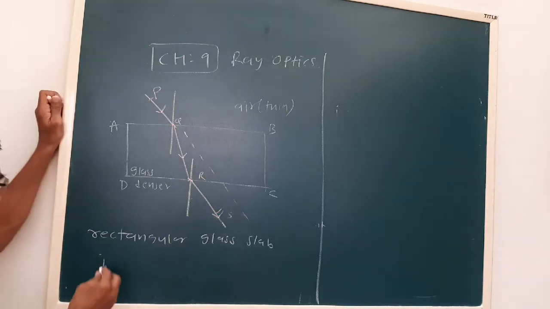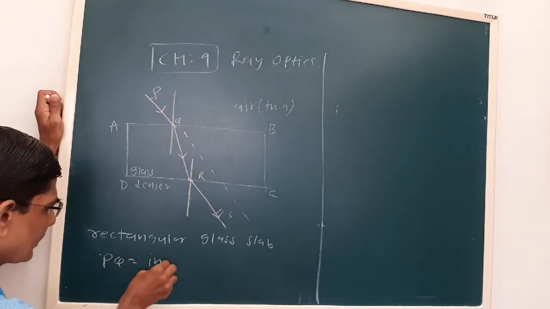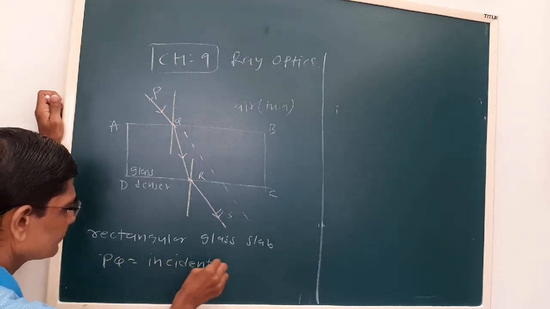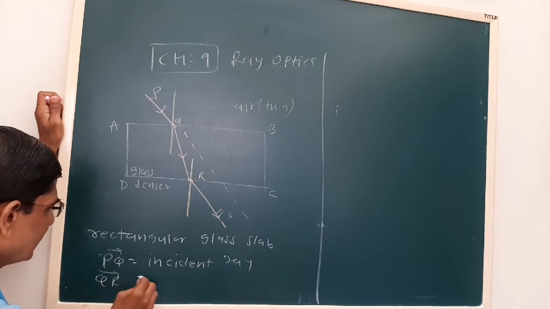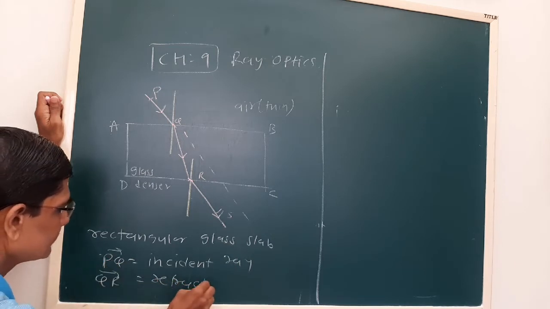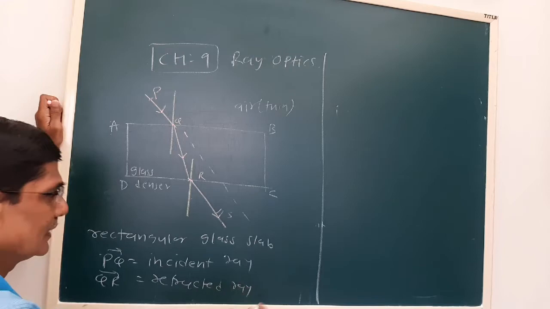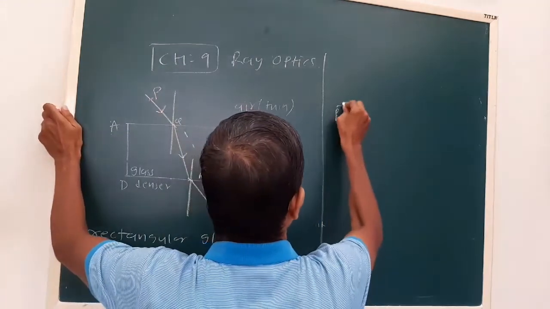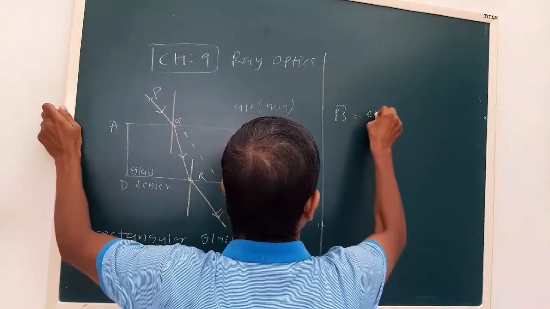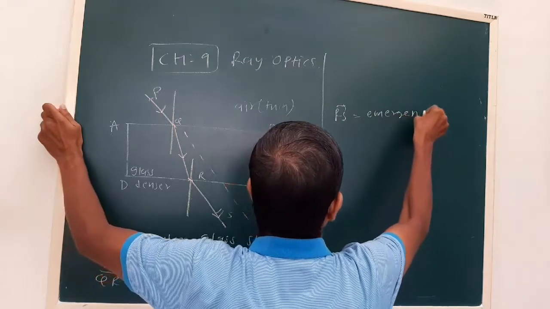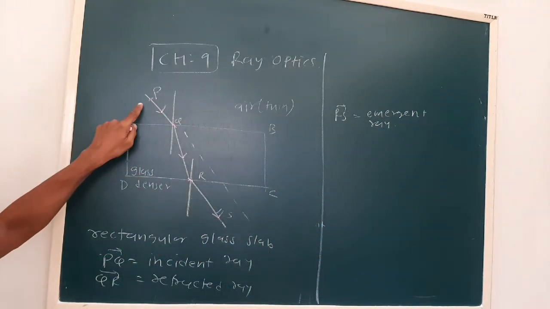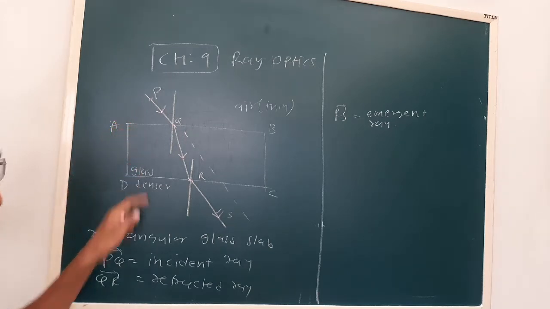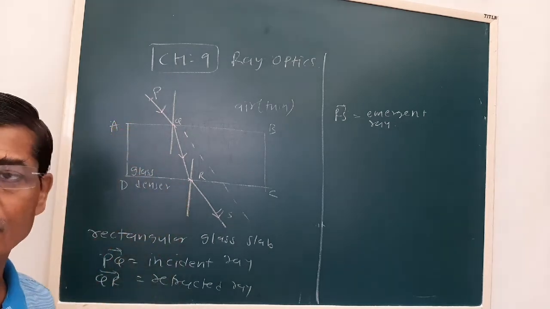PQ is our incident ray, QR is our refracted ray, and RS is the emergent ray. When it travels from a thin medium to a thick medium, it bends toward the normal.